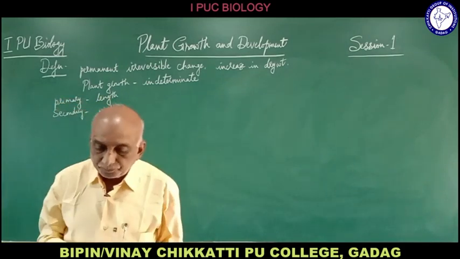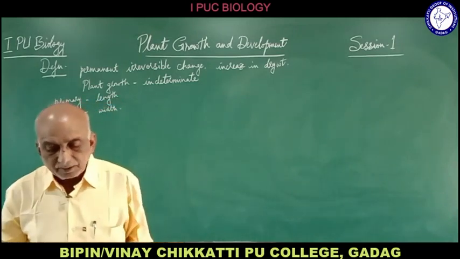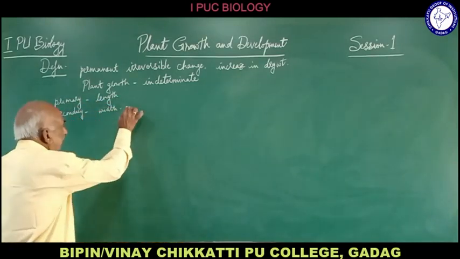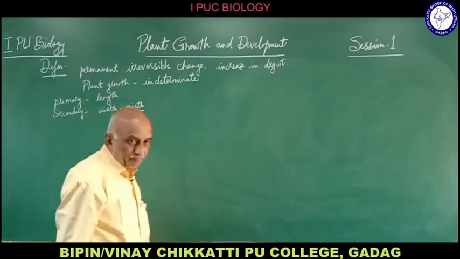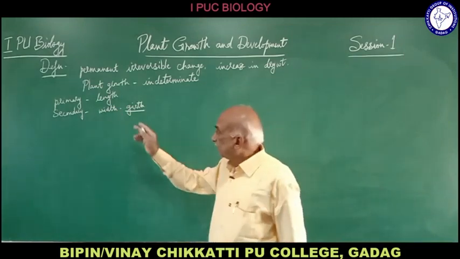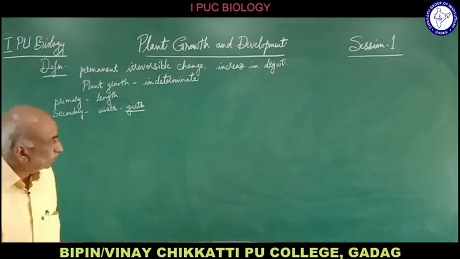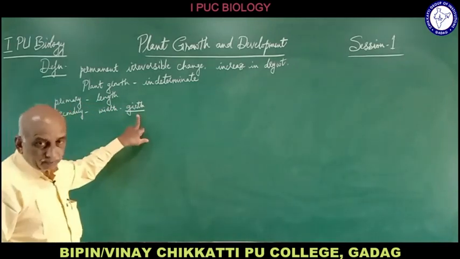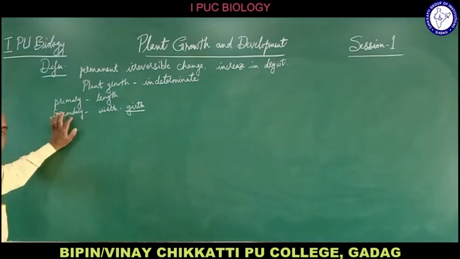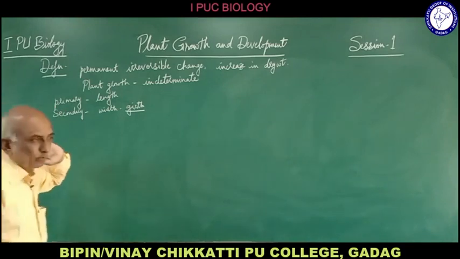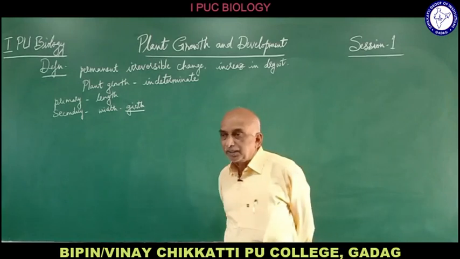This increase in thickness is also called by another word, girth. Usually the thickness or width of the stem is referred to as the girth of the stem. So secondary growth contributes to the increase of the girth of the stem, and this is brought about by the lateral meristem. In almost all monocots, you don't come across the lateral meristem, so there is no thickening of the stem.